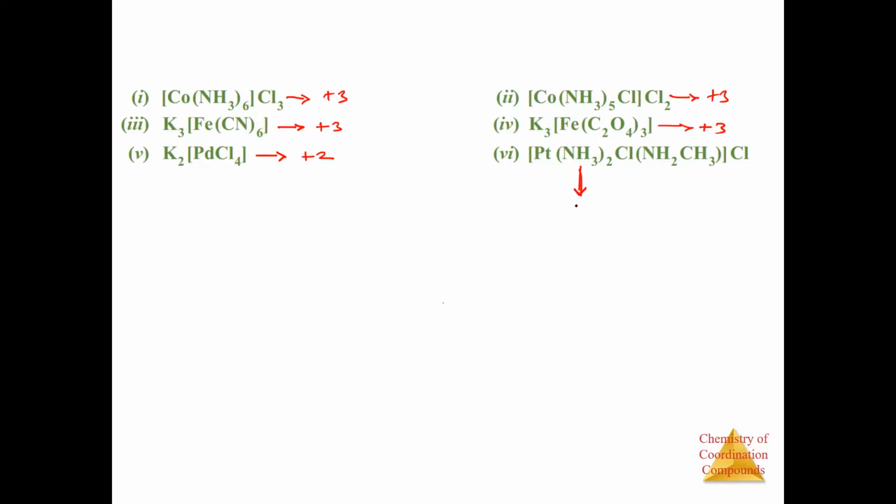NH3 will be 0, right? Yes. Cl will be -1, right? NH2CH3 will be 0. This Cl will be -1, right? So X, this will be equal to 0. Just add them all. Can you see it? X is equal to +2. Okay, fine.